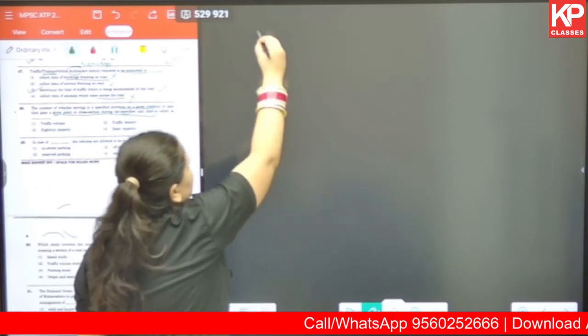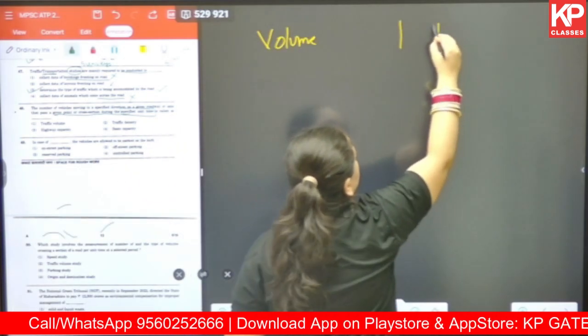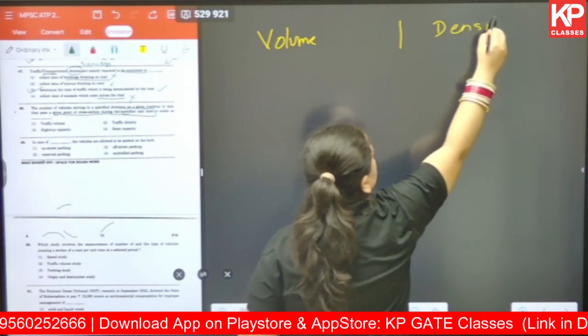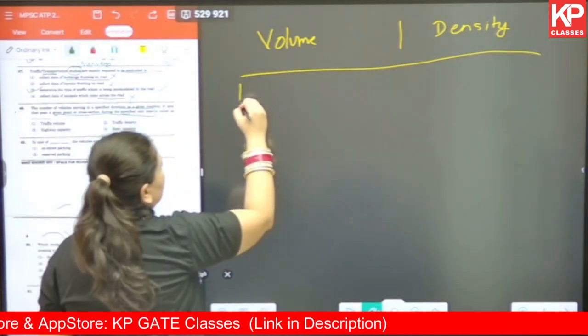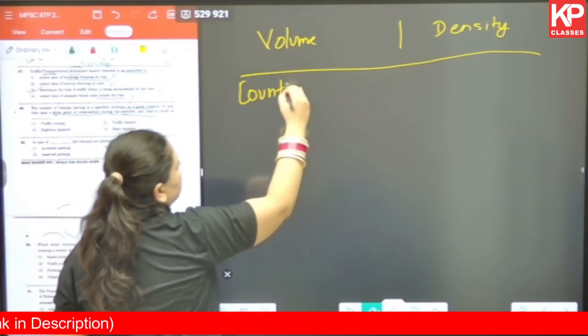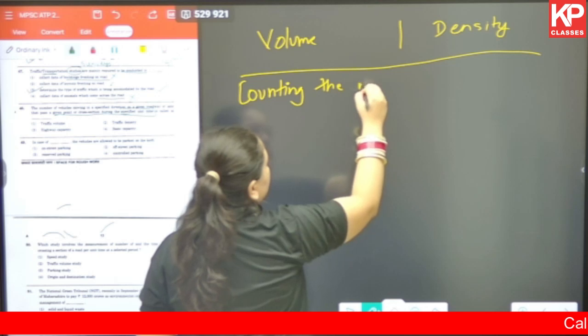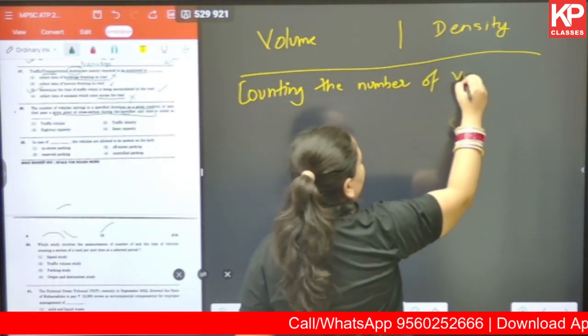To begin with, let's understand the difference between volume and density first. Then we'll move on to capacity. Okay. In both these cases, we are counting the number of vehicles.